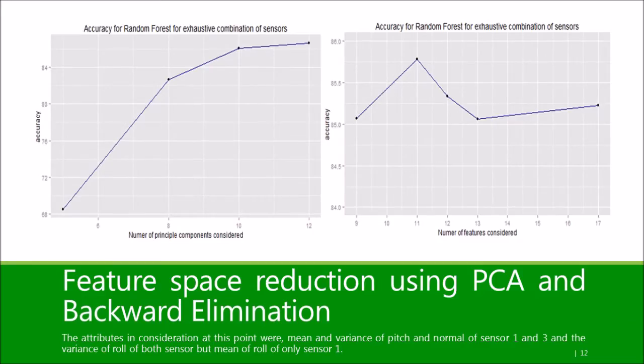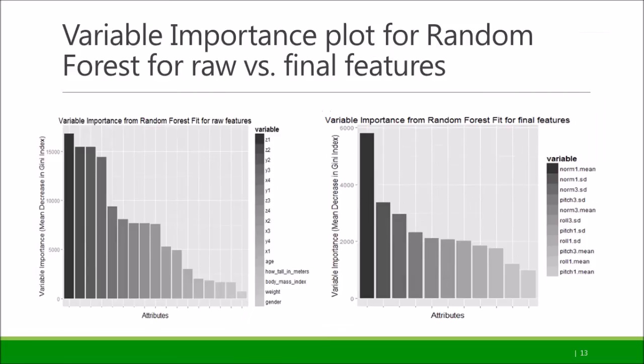We then carried out backward feature elimination to find the best features. The accuracy peaked at a feature subset of size 11. We double-checked the same using PCA and ended up getting similar results, and we chose to go with the backward elimination process since it's more intuitive. The graphs compare the variable importance between raw data and data with added features. It is clear that the variation in importance is reduced since all the retained features are relevant, as opposed to our initial analysis where only few features from raw data were useful.